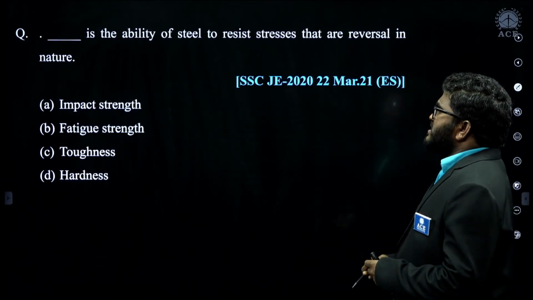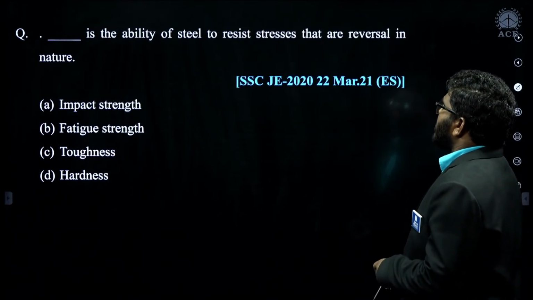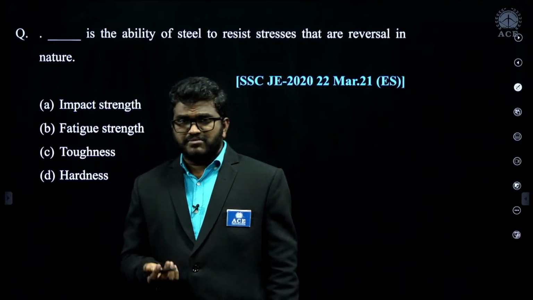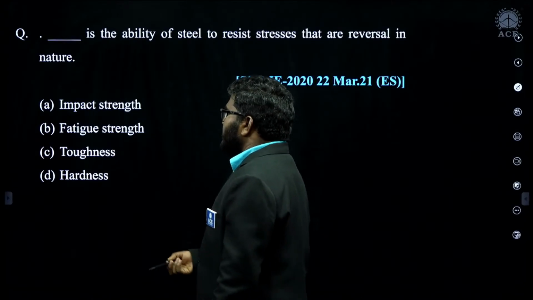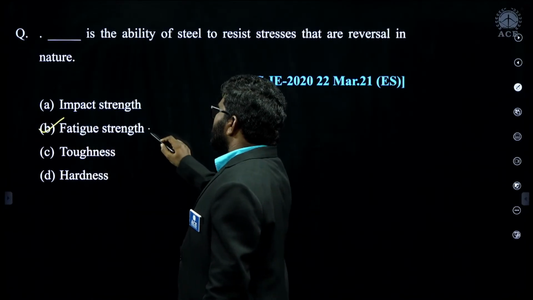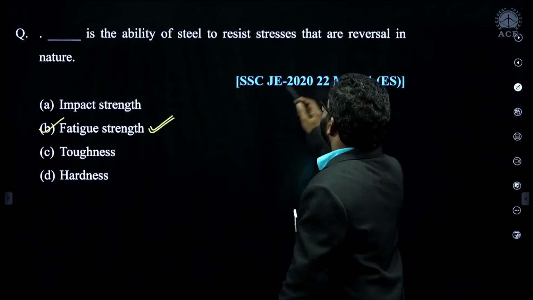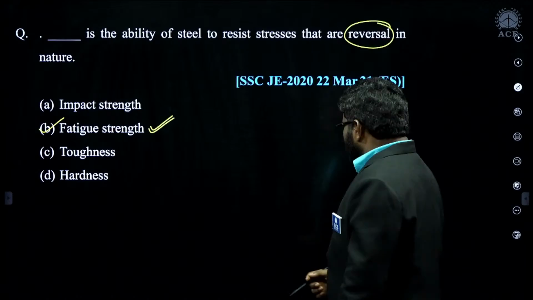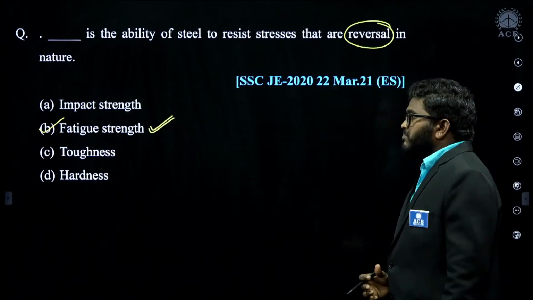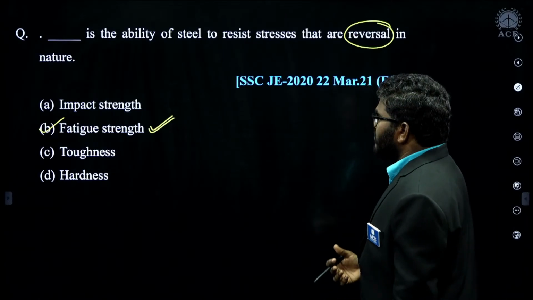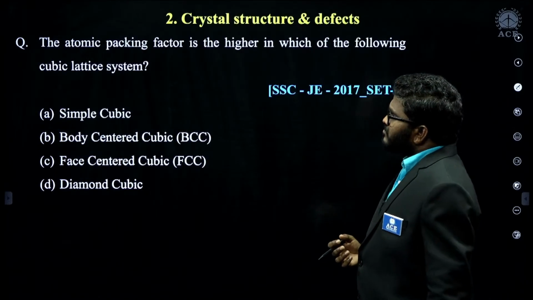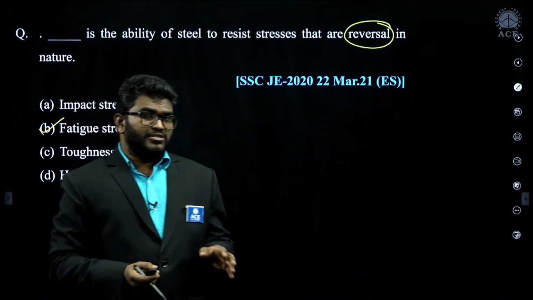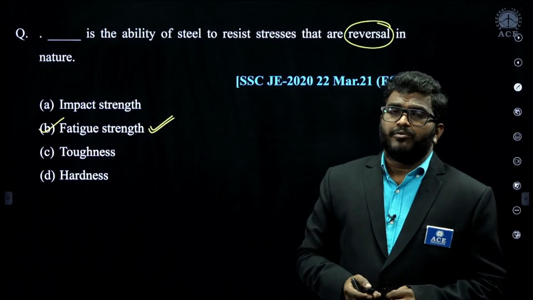Right. Dash is the ability of steel to resist stresses that are reversal in nature. We can say completely reversible stresses are dynamic loads, related to the fatigue strength, because reversible stresses are nothing but cyclic loads or dynamic loads. Failure under dynamic loads we call fatigue. Resistance to fatigue loads we call fatigue strength. So these are the questions related to material properties and testing. A good number of questions were asked from material properties and testing.